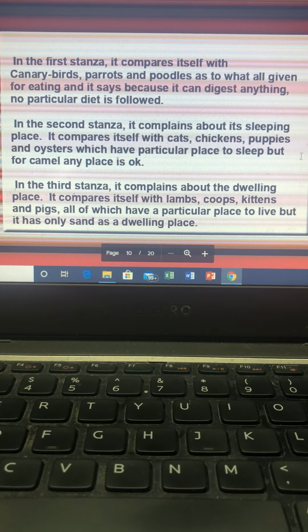What are canary birds? They are the small yellow birds which are kept as pets in a cage. And the camel says that canary birds, they feed on sugar and seed. Imagine, such good food is given to them. They are given sugar and they are given seed. Parrots have crackers to crunch. Crackers are those dry biscuits which the parrots really like crunching. And as for the poodles, that's the breed of a dog. So you see that they have chicken and cream for their lunch. Imagine what a delicacy for them.